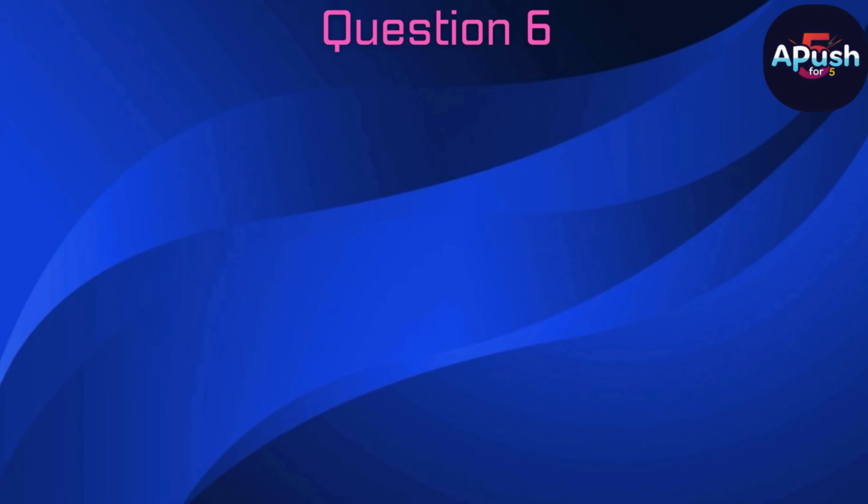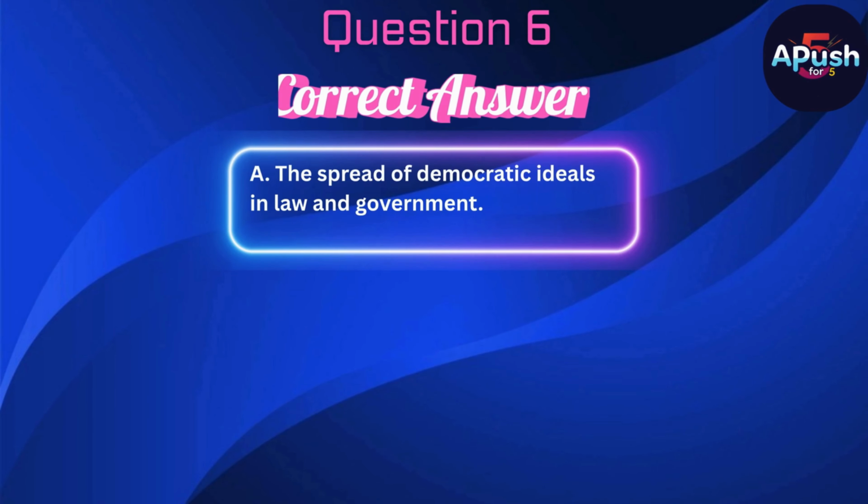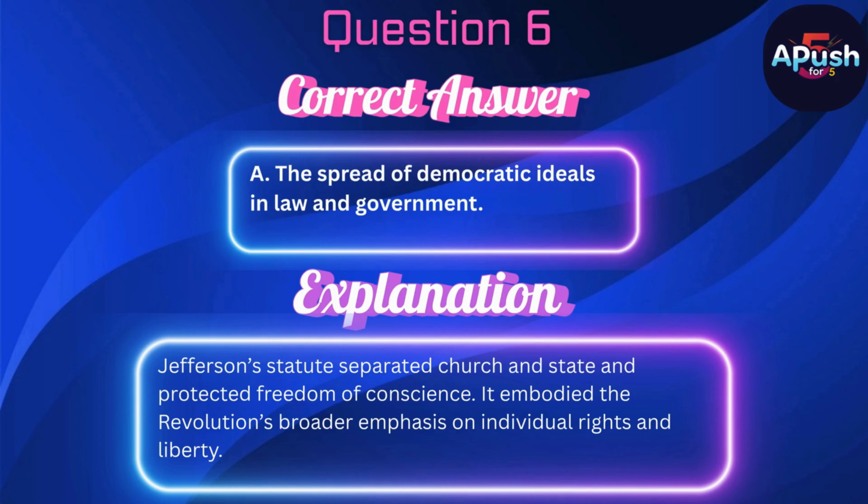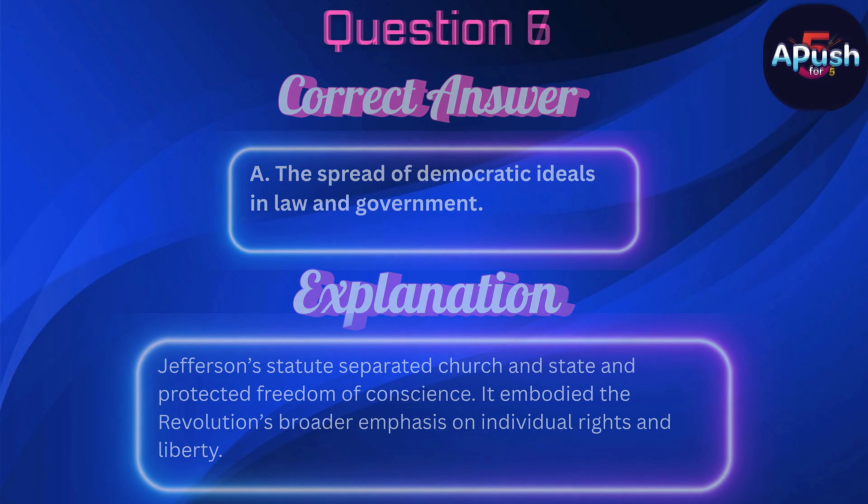The correct answer is A. The spread of democratic ideals in law and government. Jefferson's statute separated church and state and protected freedom of conscience. It embodied the Revolution's broader emphasis on individual rights and liberty.